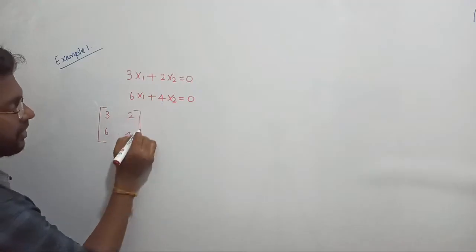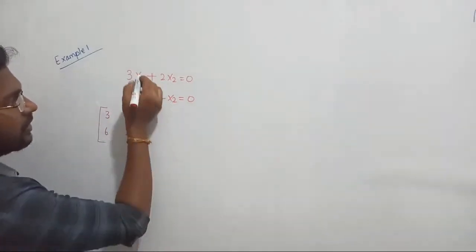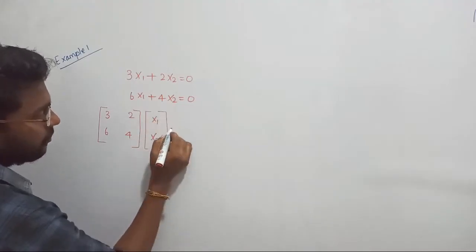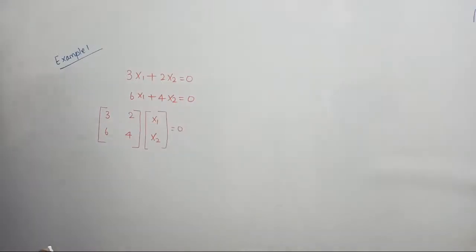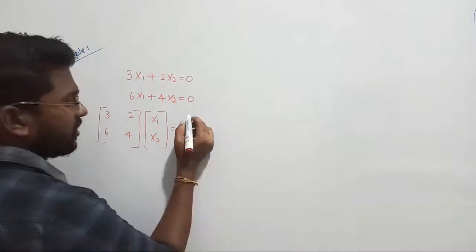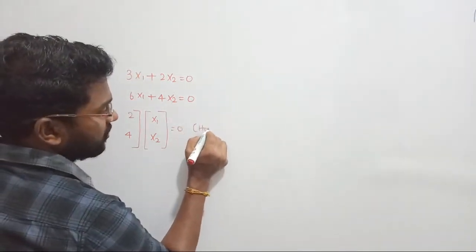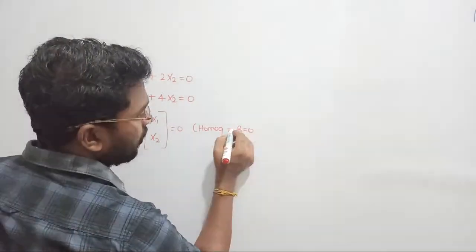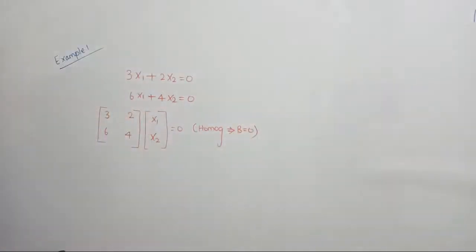That is the coefficient matrix, whereas the vector of unknowns can be defined as x1, x2, and it should be equal to 0. Is it homogeneous or non-homogeneous? Obviously, given system is homogeneous. Why is it a homogeneous system? Because matrix B is equal to 0. From that I can define the given system is a homogeneous system, right?